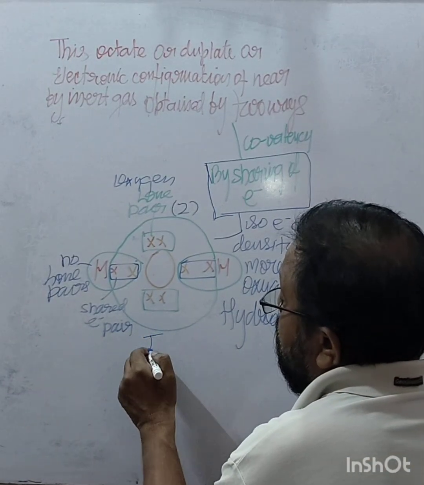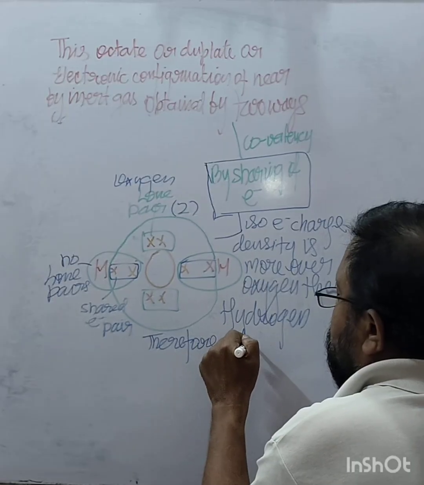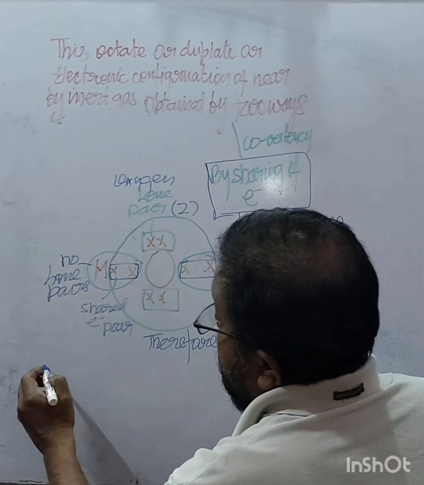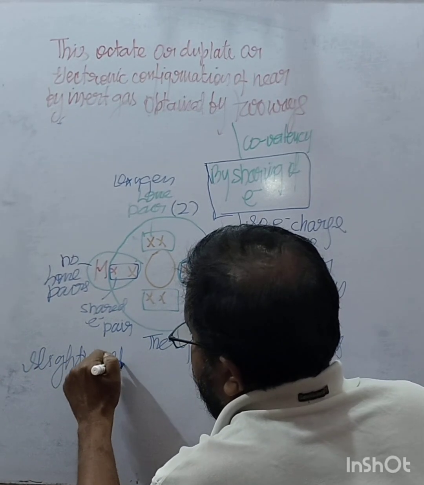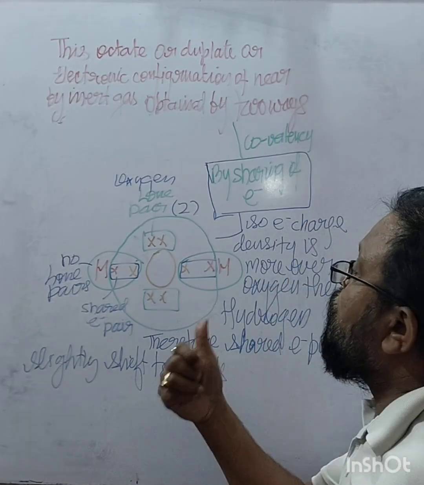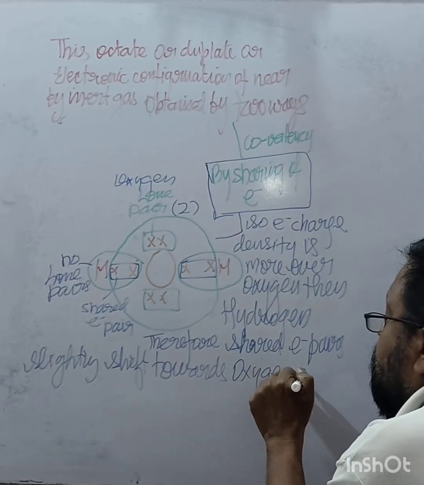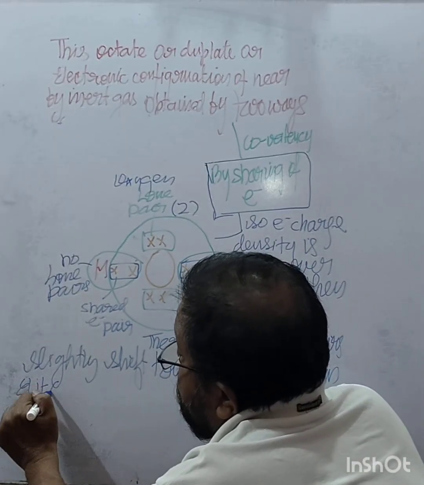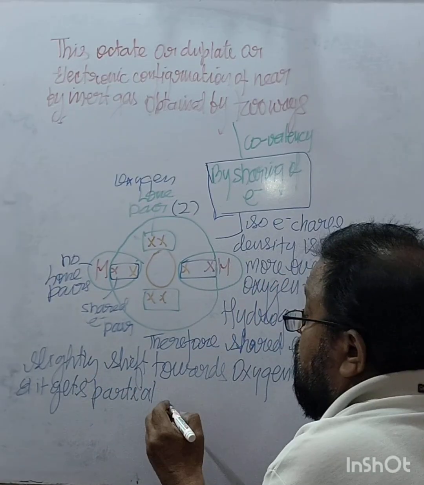So therefore the shared electron pairs slightly shift towards the oxygen atom, and it gets partial negative charge.